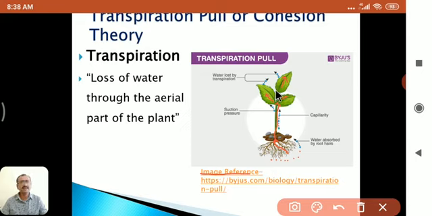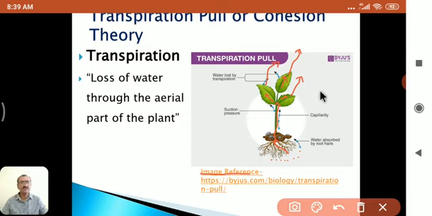Due to the increase in temperature in the plant body, the water which is present in the leaf is converted into vapor form, and that vaporized water goes through the intercellular spaces and comes toward the stomata, and through the stomata that water comes out of the leaf and goes into the atmosphere. That process is known as transpiration.